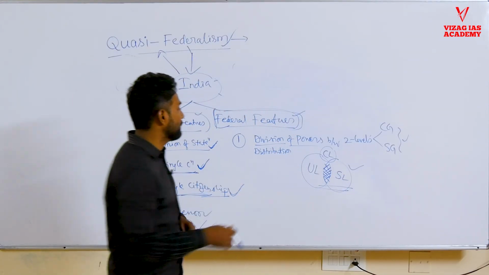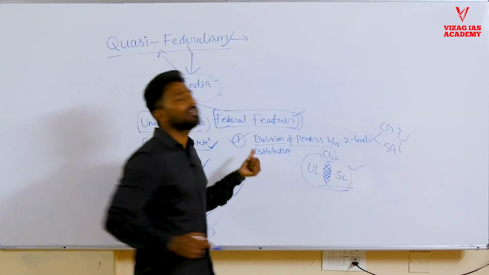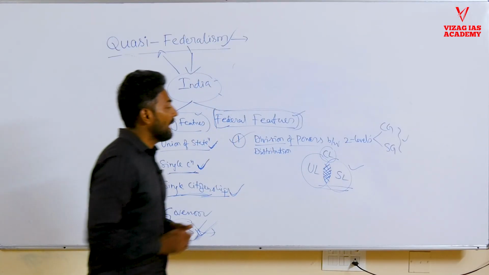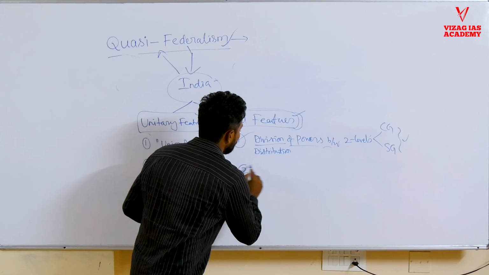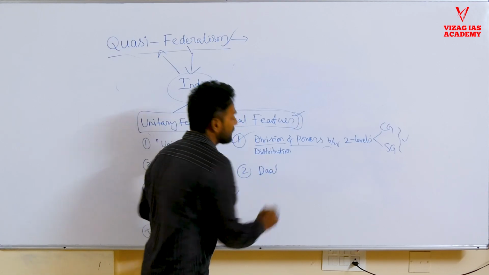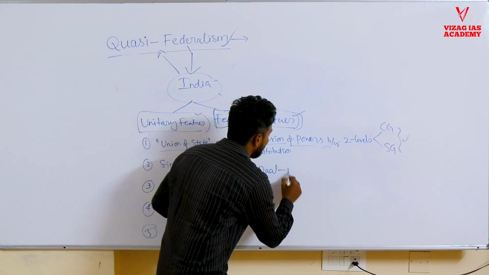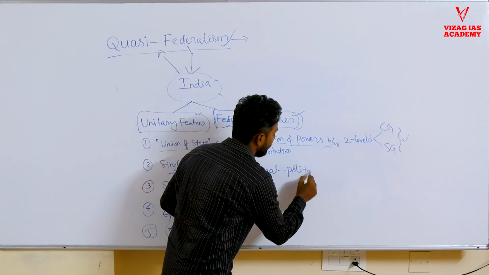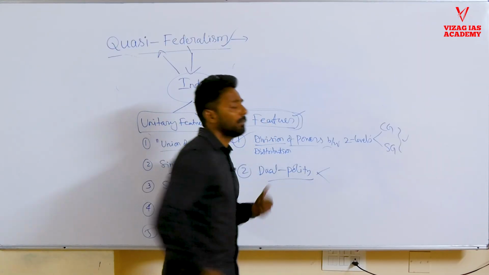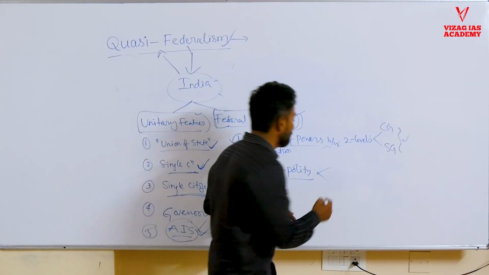So they were shared between two levels. That's why this is one of the features of the federal system. And secondly, we have dual polity. Not only were the powers distributed, we have dual polity. Dual polity means two levels of political systems are there, two levels of government system.